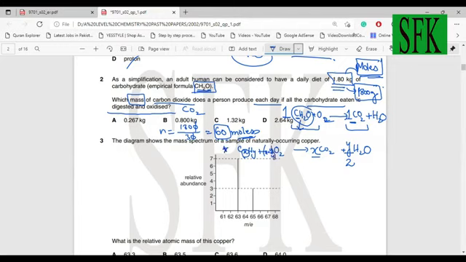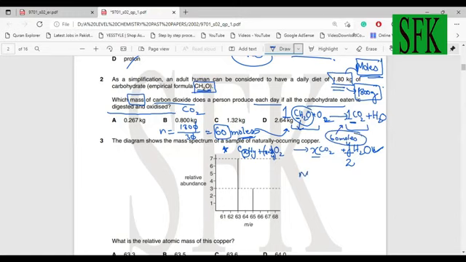Because this is quite handy. This comes quite handy while solving the moles questions. Now moving on, we've got the moles of carbohydrate that we have, which is actually 60 moles. Moles of carbon dioxide will also be the same, again 60 moles. So all you need to do now is convert the moles into mass.